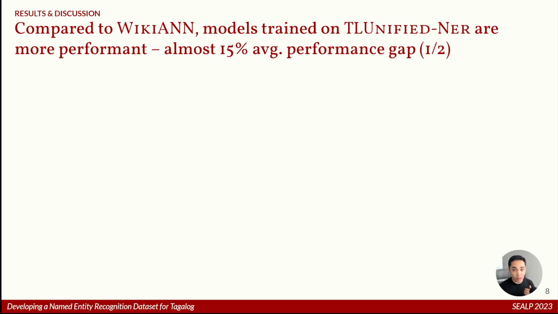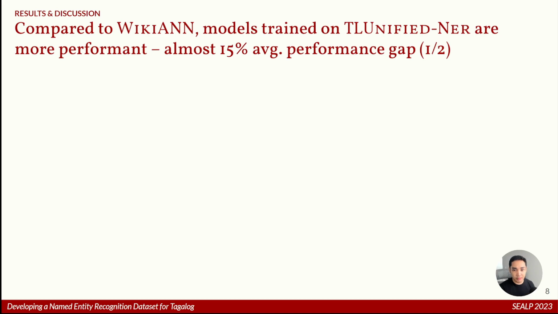We also compared how TL Unified NER fares against WikiAnn. We compared against WikiAnn because it has the most similar tag set, and it's the nearest alternative to our corpus. Although WikiAnn has high coverage, it has a lot of annotation errors upon inspection. In addition, most of its examples, the text inside it, contain fragmented and incoherent sentences. Oftentimes, they stem from bad or even very literal translations. We can perhaps attribute this to its silver standard nature.